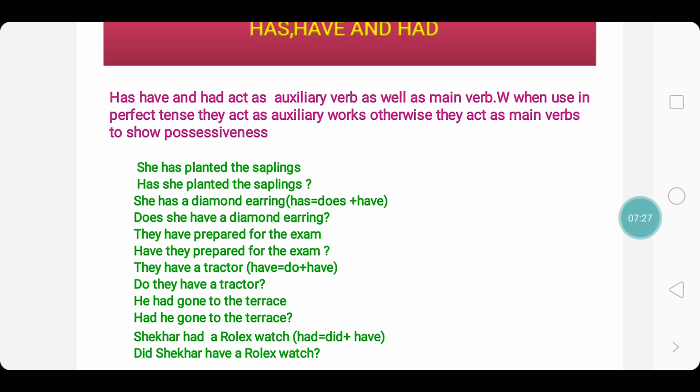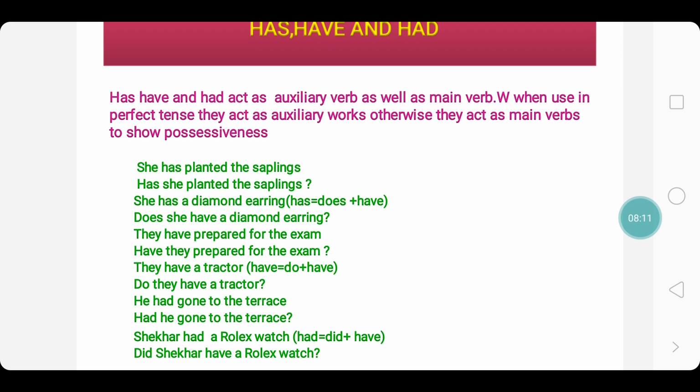Now we come to the next example with the same has. She has a diamond earring. Now look at this sentence. There is no verb beside has. Hence it is a main verb. Now we need to analyze what is the auxiliary verb hidden inside it. Yes, has is nothing but does plus have. Hence the question would be such way, does she have a diamond earring? Look children, has, have and had show possessiveness, or someone owns something. Something belongs to someone. So that time we use has, have or had, apart from using it for perfect tenses.